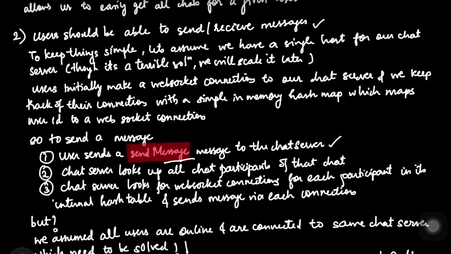once this comes, let's say Bob's phone sends a send message command over the WebSocket to a chat server, the server receives it and it immediately looks up the group in our database to find all chat participants. So it sees that Atharv is there in that particular chat for that chat ID which Bob has mentioned.